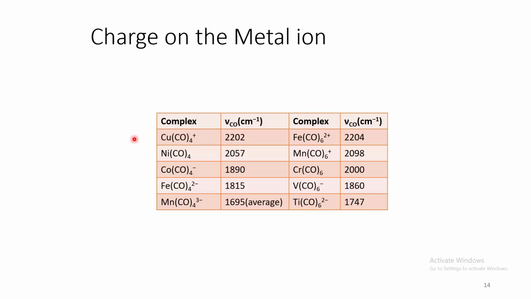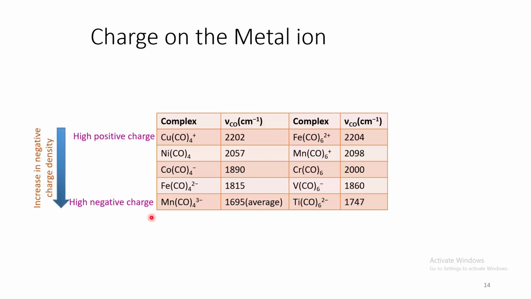Let us see the examples. As we move from top to bottom, there is an increase in negative charge density. That enhances the extent of back donation moving from top to bottom, which reduces the frequency. So the top complex has the highest vibrational frequency, whereas the bottom complex has the lowest vibrational frequency.